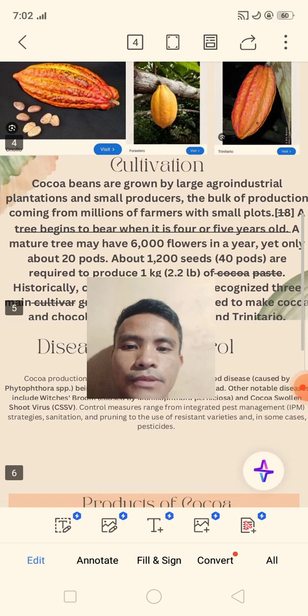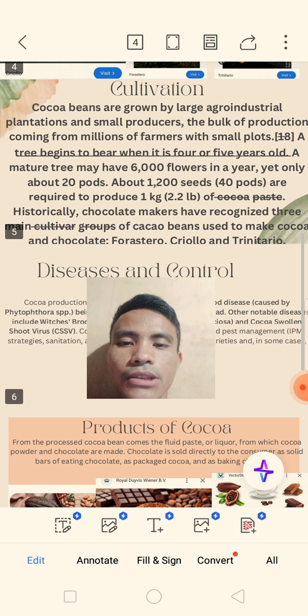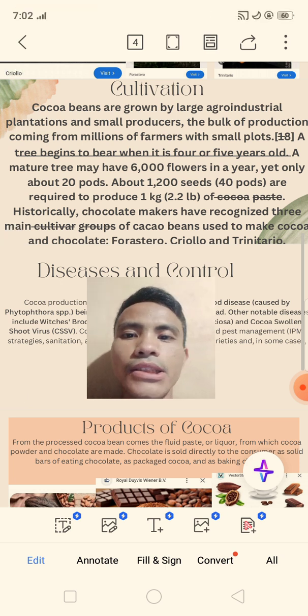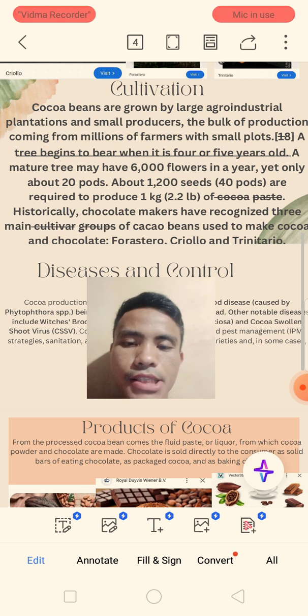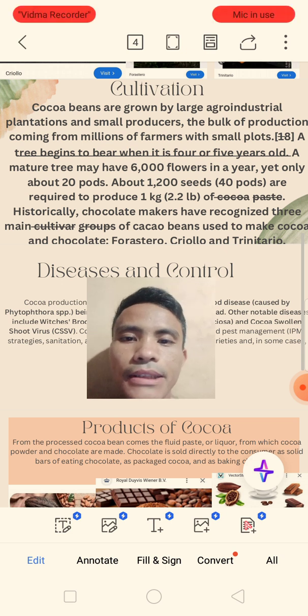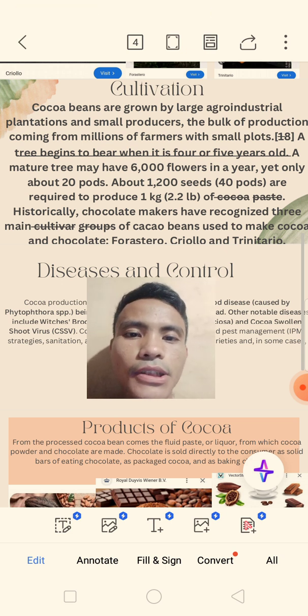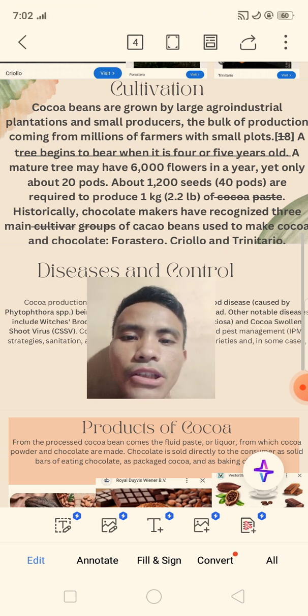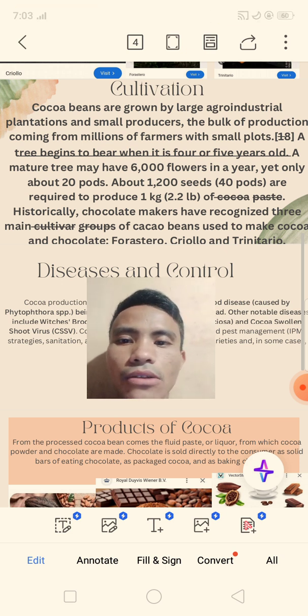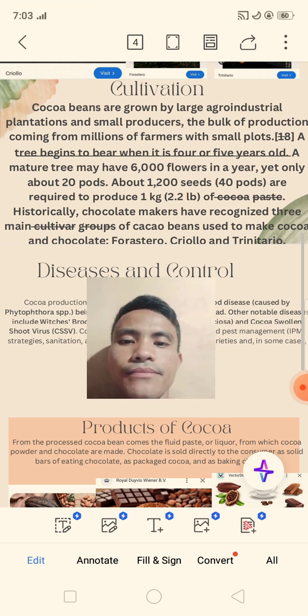And now, let's proceed to the cultivation. Cocoa beans are grown by large agro-industrial plantations and small producers. The bulk of production comes from millions of farmers with small plots. A tree begins to bear when it is 4 or 5 years old. A mature tree may have 6,000 flowers in a year, yet only about 20 pods.